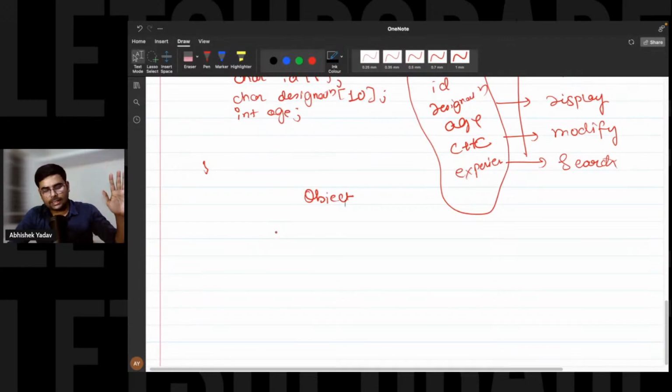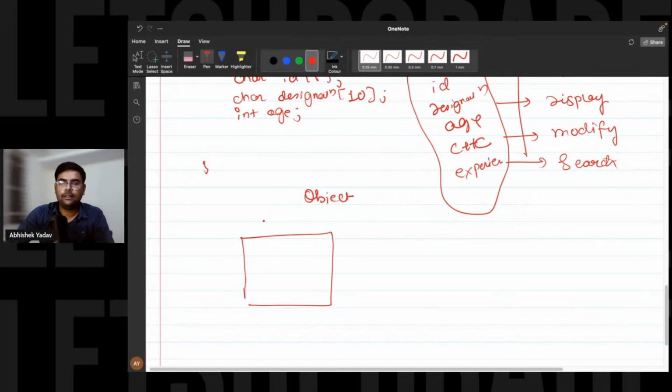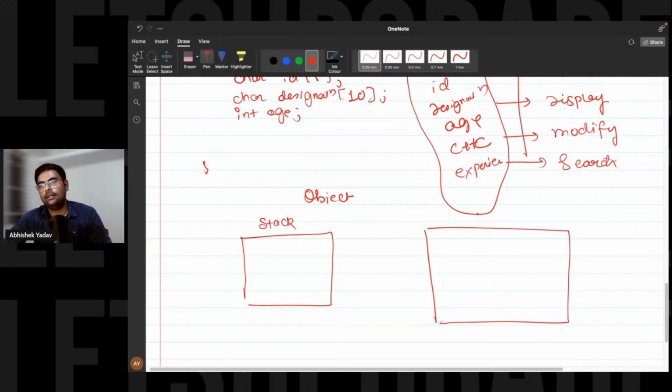In the previous session, we discussed the static memory area and dynamic memory area. Your stack is a static memory area and your heap is a dynamic memory area, right everyone? If we are not using the new keyword, then memory is allocated inside the stack memory area. And when we are using the new keyword, then the memory is allocated inside the heap memory area. So here we have the stack memory area and the heap memory area.